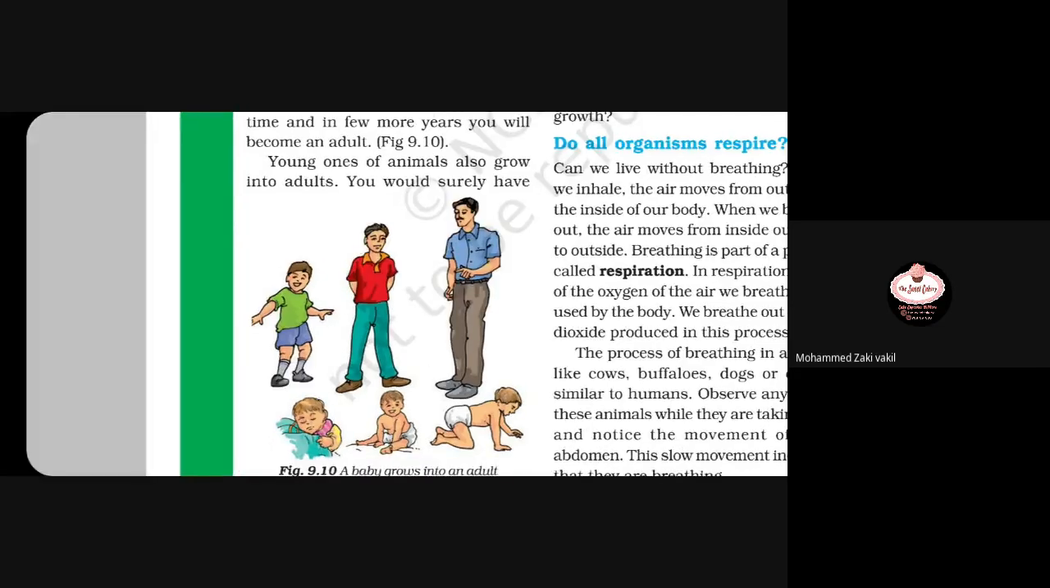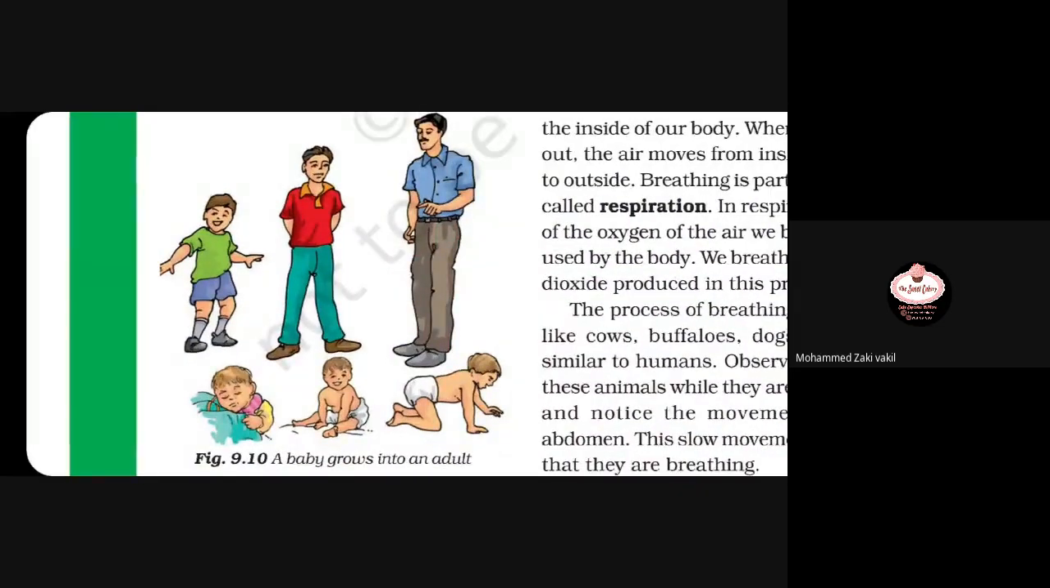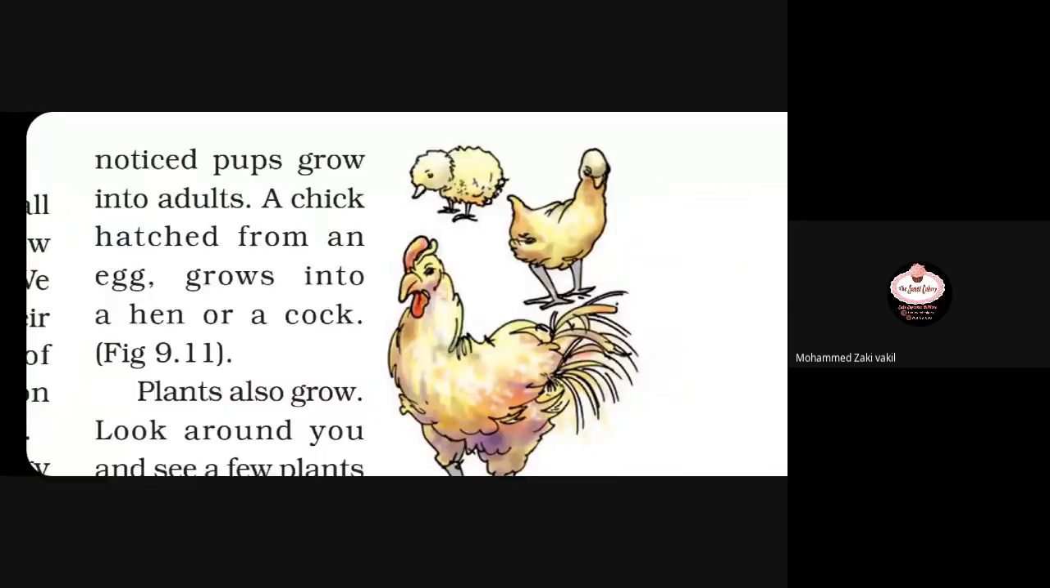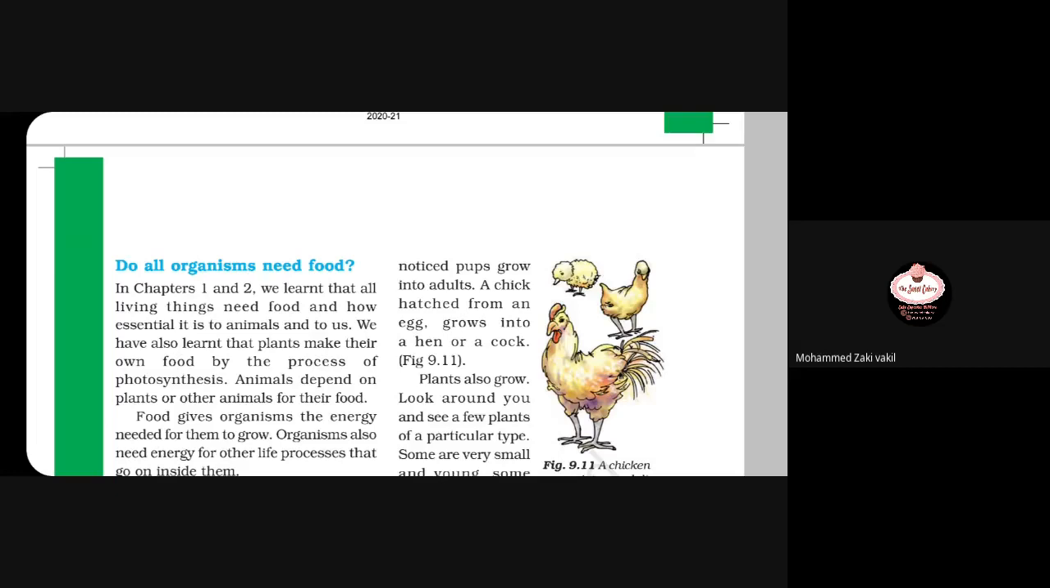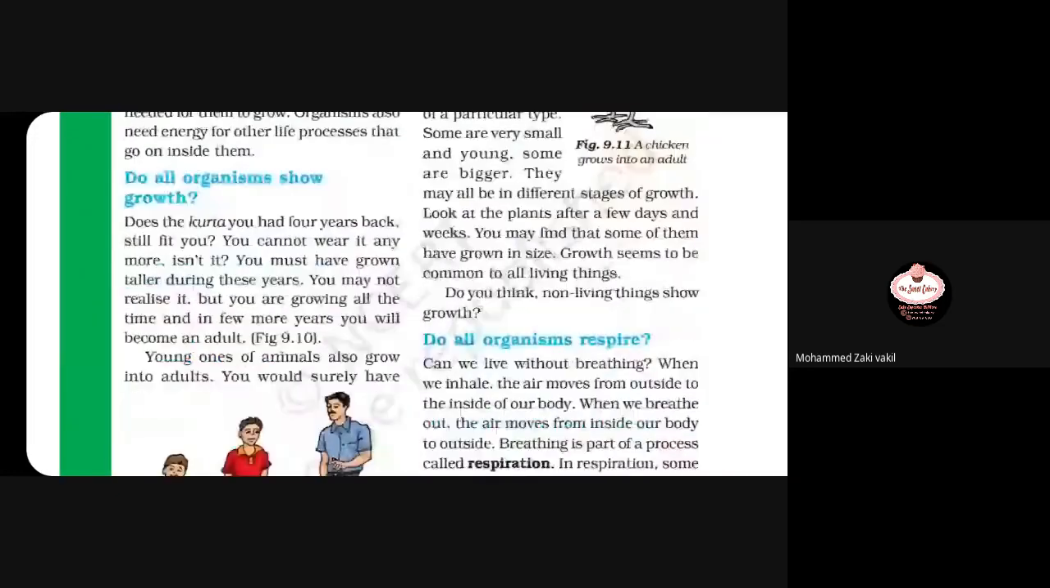Now, it's not possible in the case of only human beings. It's possible in the case of all other living organisms. For example, this kind of birds. How nice the young ones look when they are very small. The same way in different animals, and even in plants, you have seen how a small, young plant converts into a big tree. So growth, after food, is another important characteristic of living organisms, that all living organisms show growth.